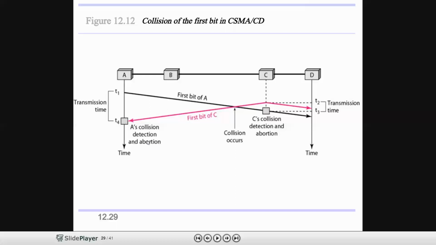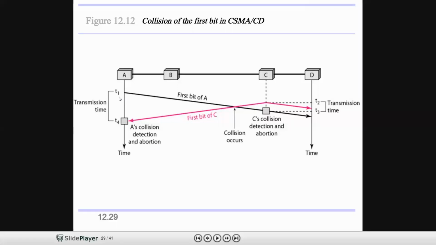Why? Because once the collision is known to the station, there is no meaning in transmitting the frames. This is the example. CSMA with CD. That means, how can we know there is a collision? We are sensing the collision so that the collision will be detected. Once the collision is detected, we stop the transmission. This is known as CSMA/CD.